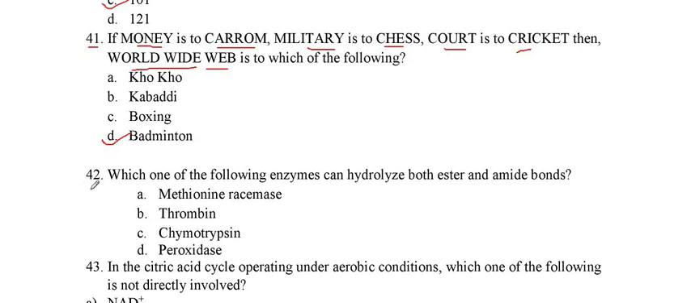Now we see the next question, question number 42. Which one of the following enzymes can hydrolyze both ester and amide bonds? The enzyme is chymotrypsin, which has the property to hydrolyze both the ester and the amide bond. So option C is the correct answer.